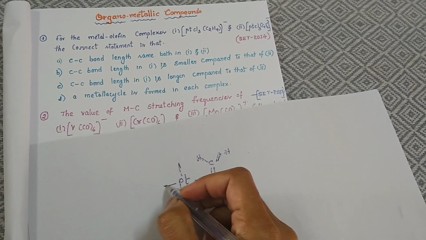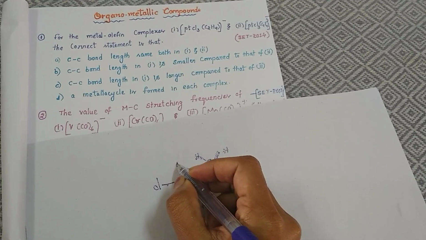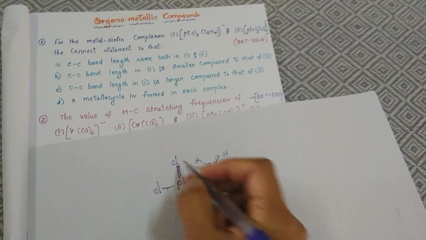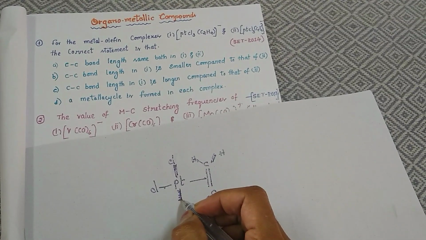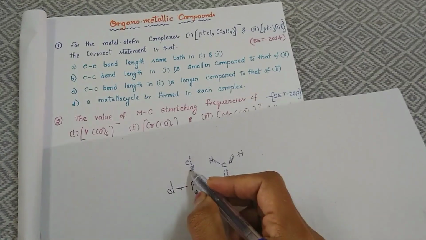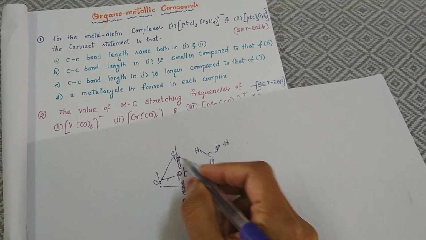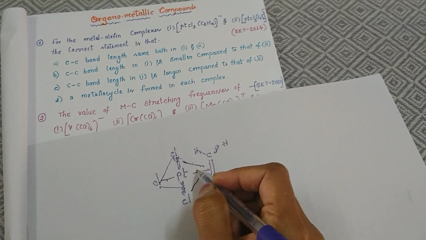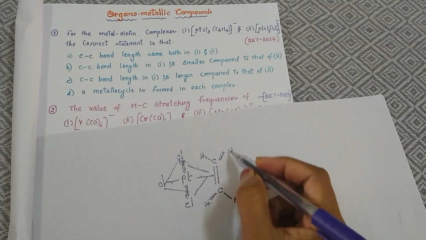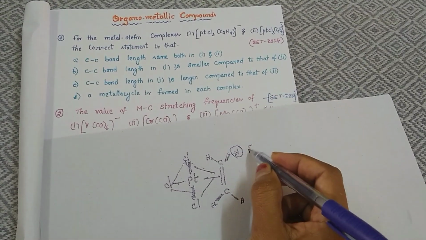And here 3 chlorines. One is in plane, the remaining are above and below the plane. So this is the actual structure of Zeise's salt. What they are asking in the question is, what is the bond length if we replace this hydrogen with fluorine?